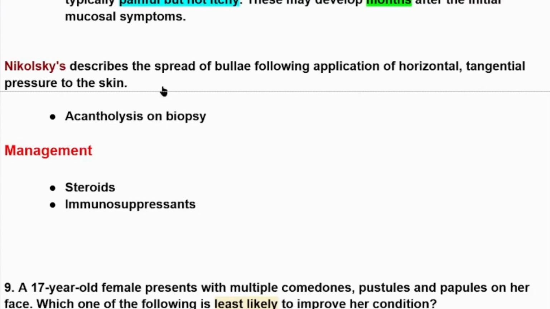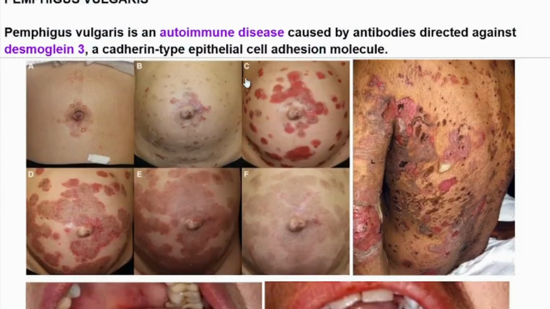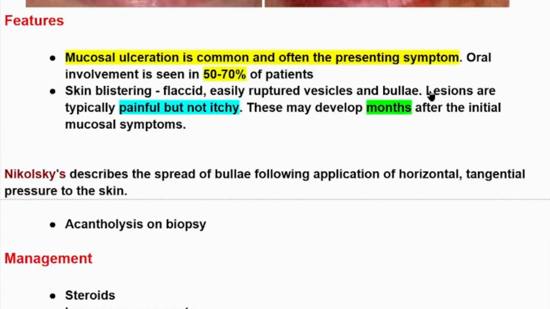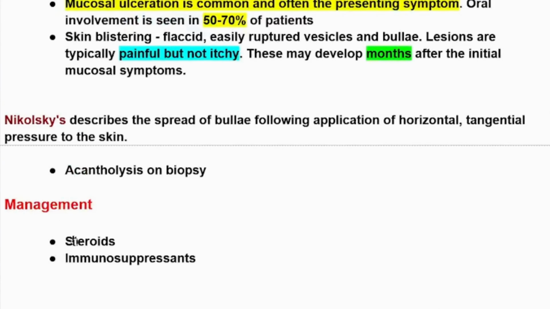Okay, acantholysis on biopsy. We can see acantholysis on the biopsy of the skin of the patient with the diagnosis of Pemphigus vulgaris because of the involvement of the superficial skin. Okay, management is usually with steroids and immunosuppressants.